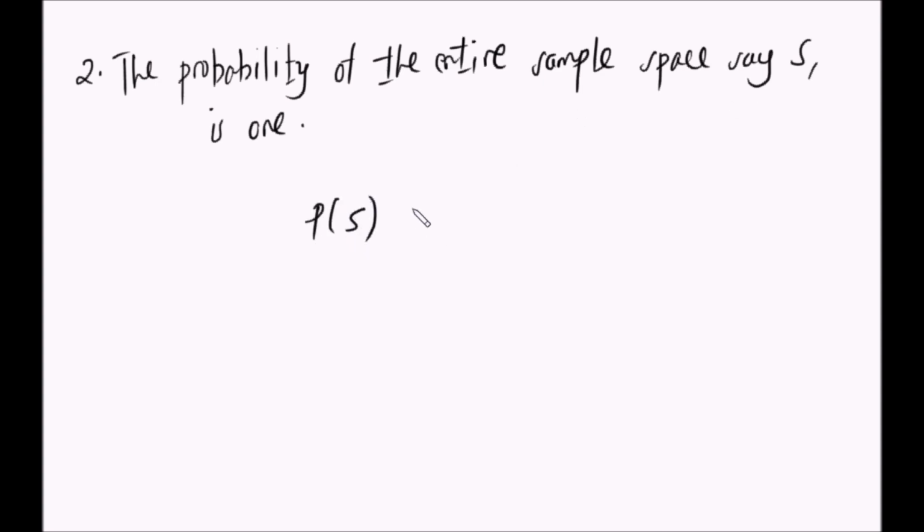So that's the first one. Cha pili anasema the probability of the entire sample space. Probability of the entire sample space is what? 1. So sample space contain all possible events. We said this in the first video. So the probability of the entire sample space is what? Is 1. That's another one.